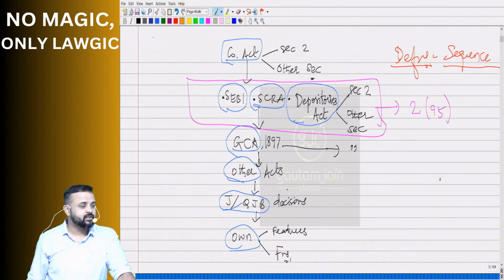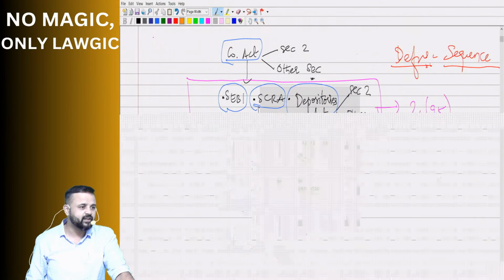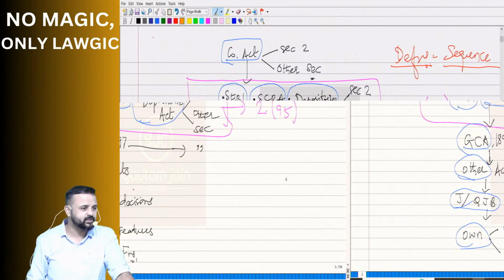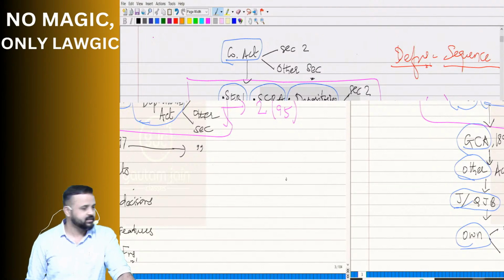Any act. And why do we prefer section 2 first? Because normally we know definitions are given in section 2. If we don't find, then we go to other sections. And then further, if we don't find in laws, then we go to case laws. Which case laws? Not only the judicial body decisions, even quasi-judicial body. Still if we don't find, then we take the help of dictionary, experts, features, functions and all, and define it on our own. Correct? So, we went to a few case laws and understood.